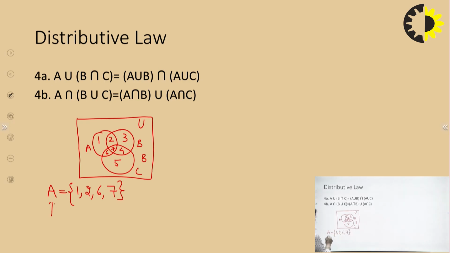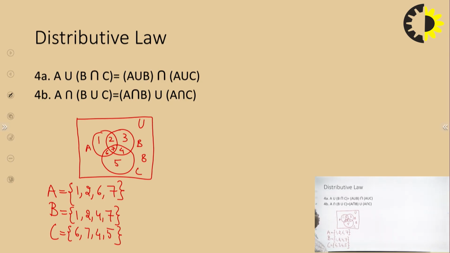Then what is my B? My B contains 2, 3, 4 and 7. And then what is my C? C contains 6, 7, 4 and 5. So, these are my three sets.